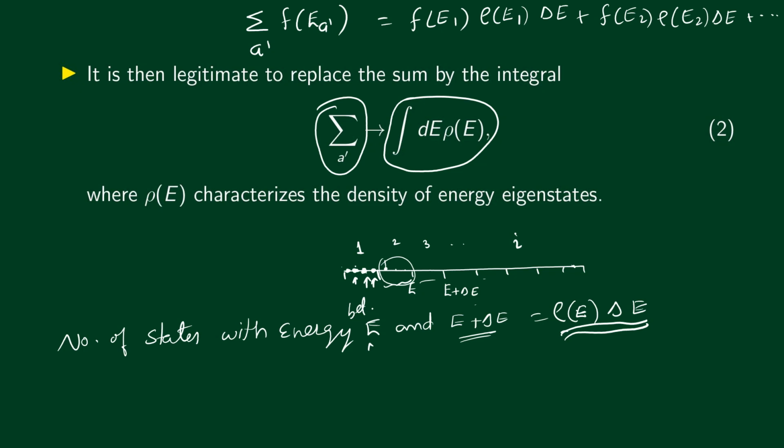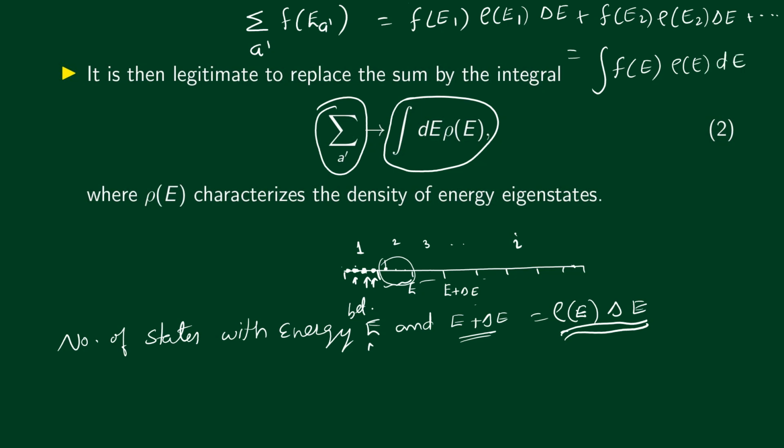You can improve this approximation if you make delta E infinitesimally small. If you make delta E smaller and smaller, this approximate result will become more and more accurate. Okay, so in the limit where delta E becomes very small, this summation is just an integral. All right, this becomes an integral f of E multiplied by rho of E dE.